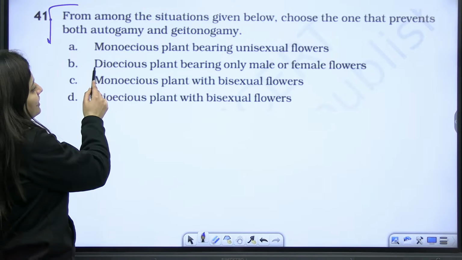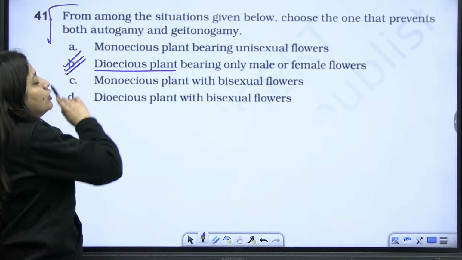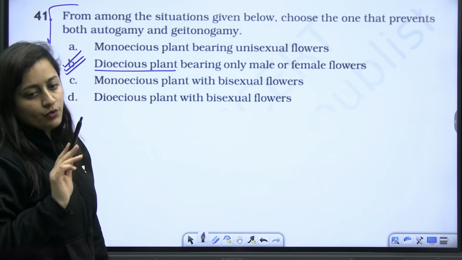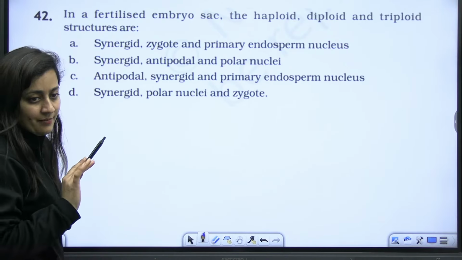Of course, Beta, without any doubt, it is a dioecious plant bearing only male or female flowers. So no autogamy and no geitonogamy will be there. Okay, no autogamy and no geitonogamy will be there.